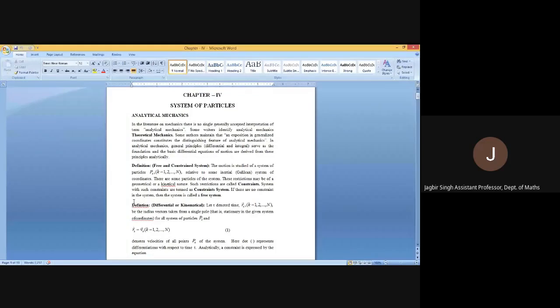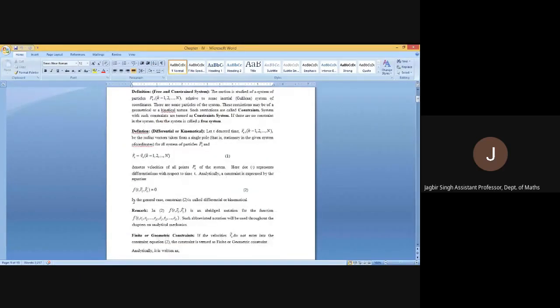Then constraints are of two types majorly. The first one, the differential constraints, in which the restrictions are imposed on the velocity. Means in the constraint equation, the velocity component is available. Okay, so the equation for differential constraint will be of the type f(t, r_k vector, r_k vector dot) is equal to 0. And second one is finite or geometric constraint.